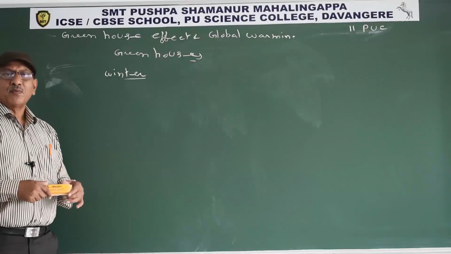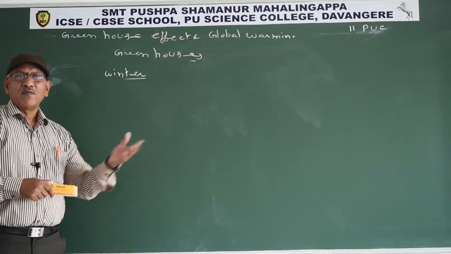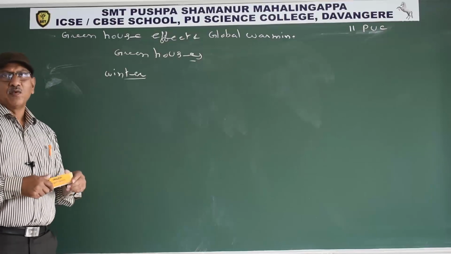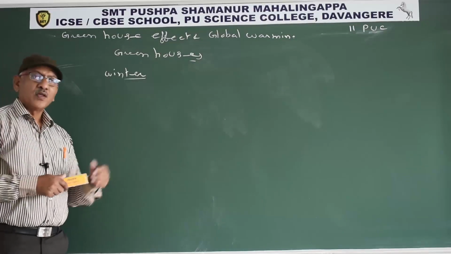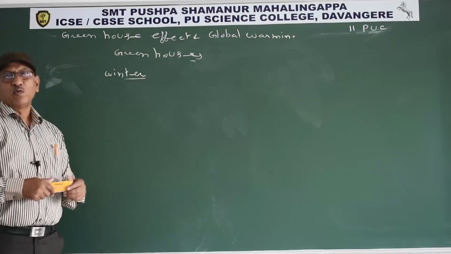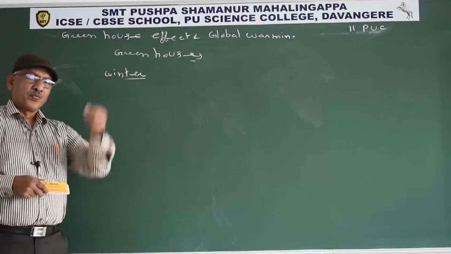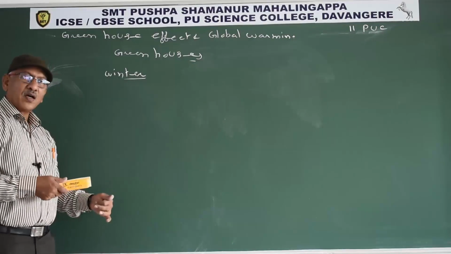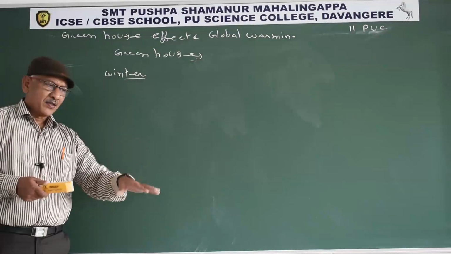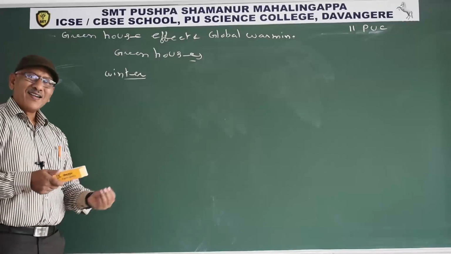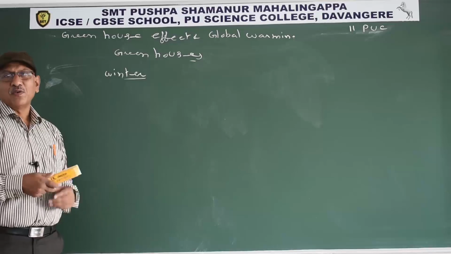We can compare the same phenomena in a car parked in sunlight for few hours. If you park a car in sunlight for few hours, later whenever we open the door we feel more temperature. Reason is solar radiation cross the glasses, enter into car and reach the bottom of the car and reflected in the form of long wavelength.